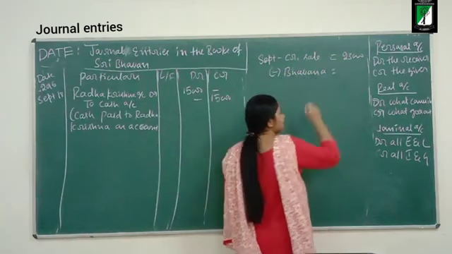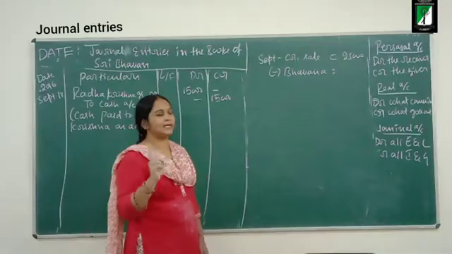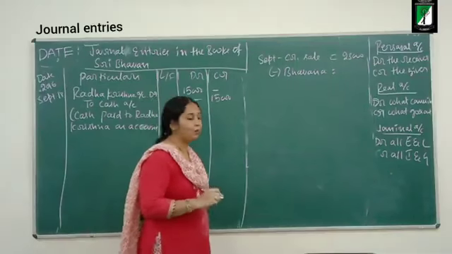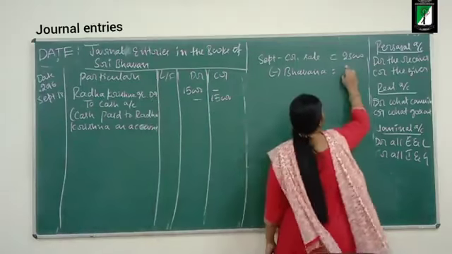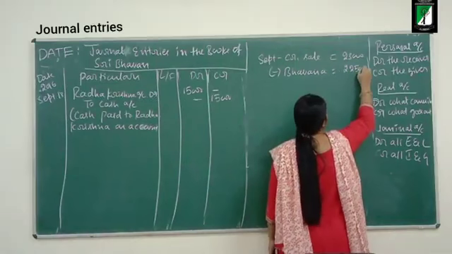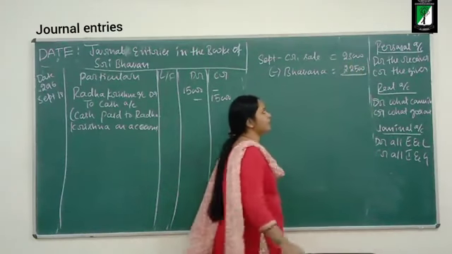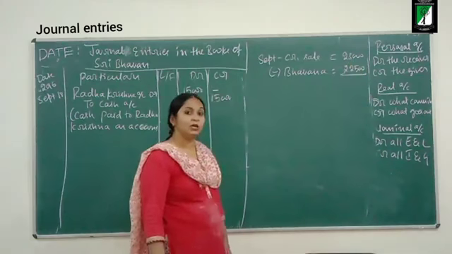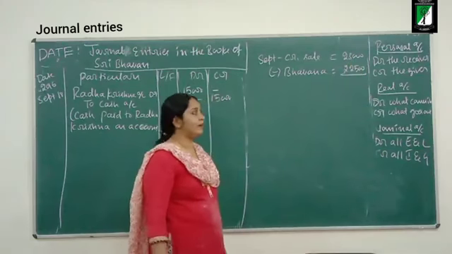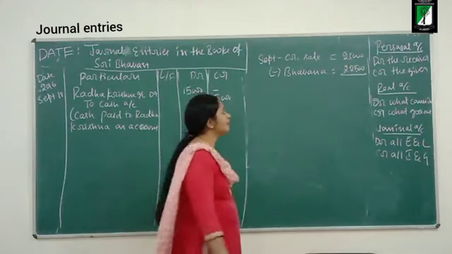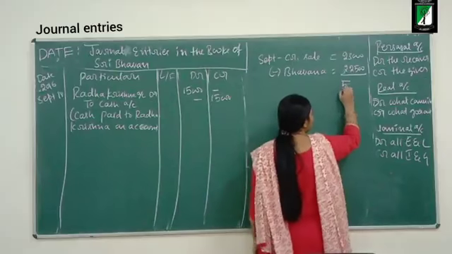So she is closing her account. She is settling her account by paying 22,500. How much did she have to pay? 23,000. But she has paid 22,500. How much is less? 500. What is this?